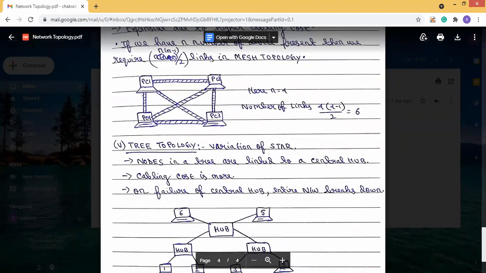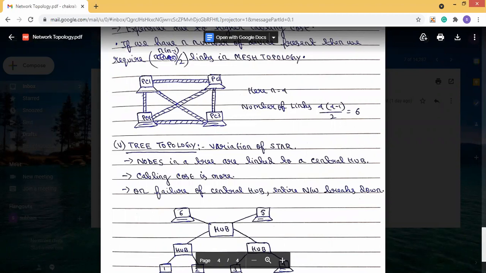And the last one is tree topology. It is a variation of a star, and the nodes in a tree are linked to the central hub, and cabling cost is more. On failure of the central hub, the entire network breaks down. The tree topology is basically a variation of a star. Here the nodes in a tree are linked to the central hub. Like star, all the nodes are connected to the central hub, and cabling cost is more here because more cables are required.